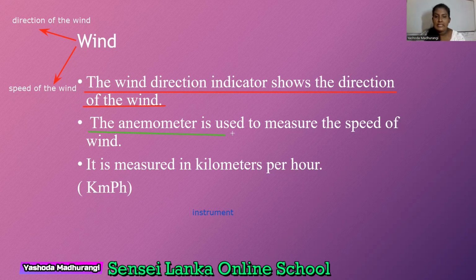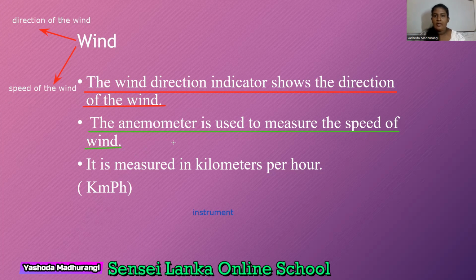The anemometer is used to measure the speed of the wind. How can we measure the speed? What is the meaning of it? That means if we take 1 hour of time, let's consider an hour, how many kilometers it travels within that hour.